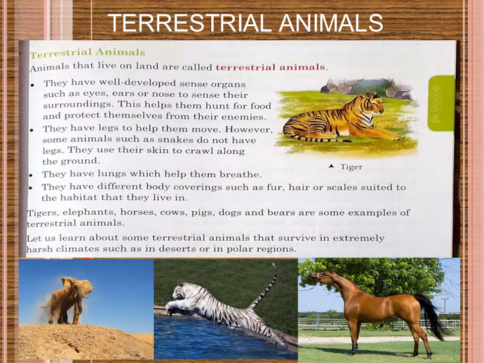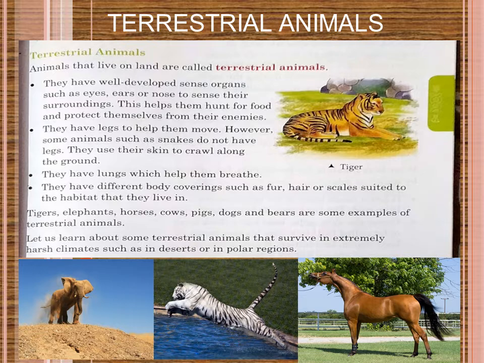Okay. So there are some terrestrial animals who had to adjust, who had to survive in a very extreme climate. Which are the extreme climates? In deserts, we have an extreme climate. Now, what is the meaning of extreme climate? Too much hot or too much cold, right? In the polar regions, there also we can face the extreme climate. Too much cold, 24-hour snowfall. All these are examples of extreme climates.